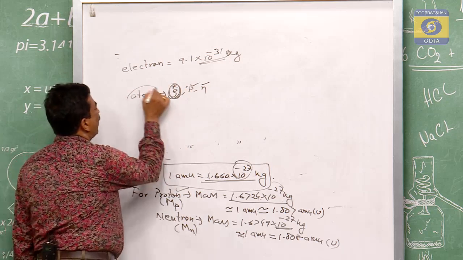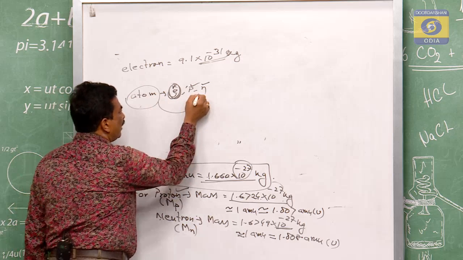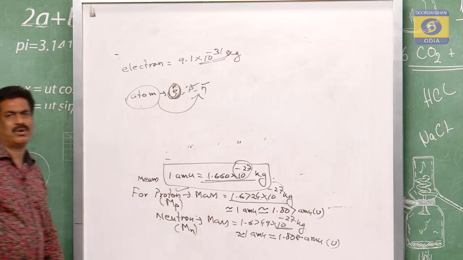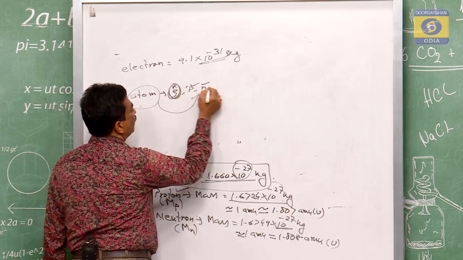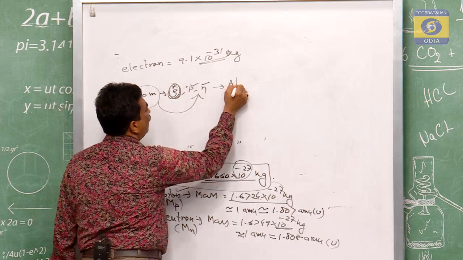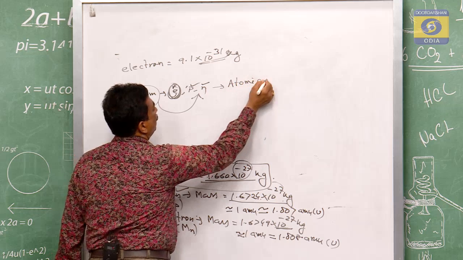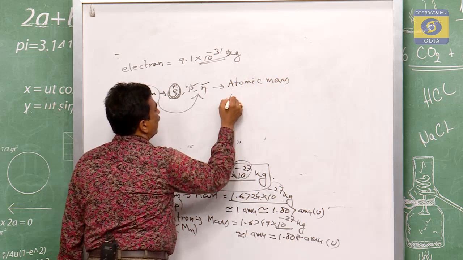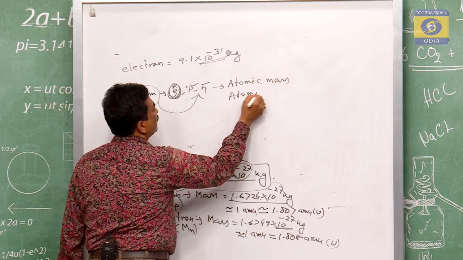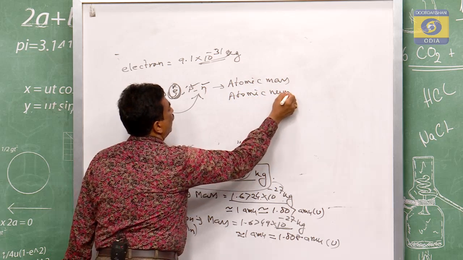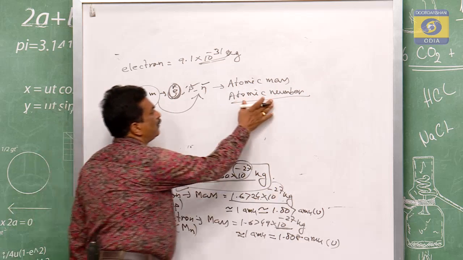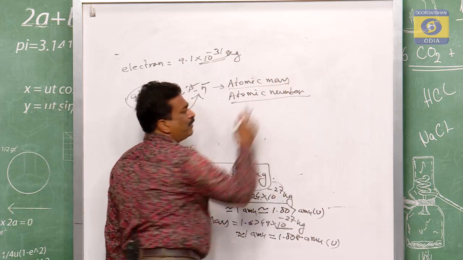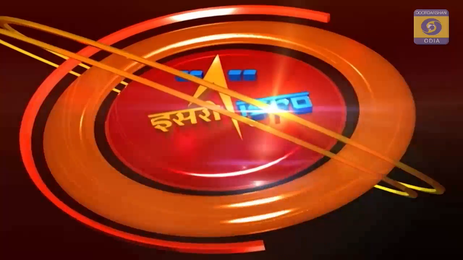So the total mass is nothing but the mass of the proton plus the neutron; proton and neutron together make the atomic mass. But there is another term, atomic number. This atomic number is purely a number, while atomic mass is a mass.